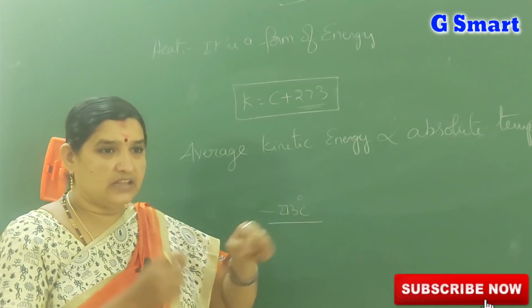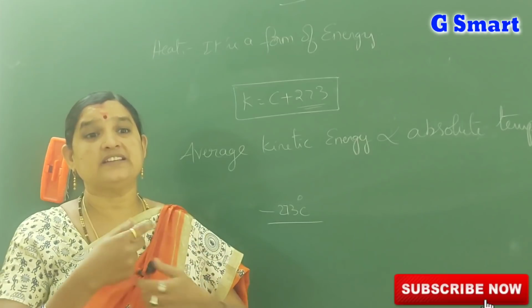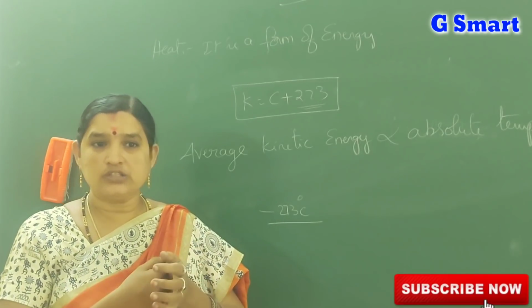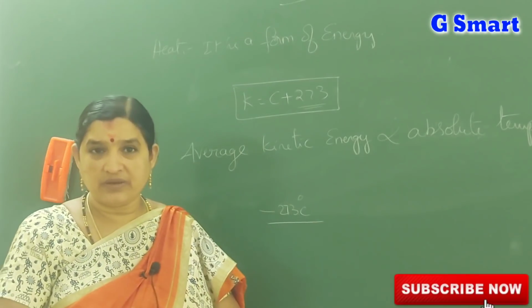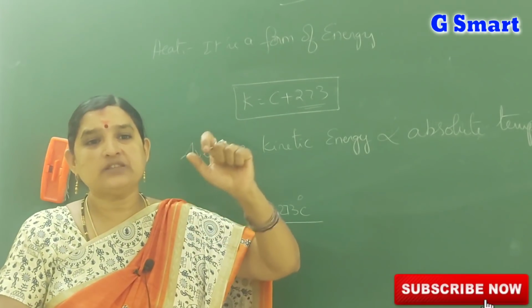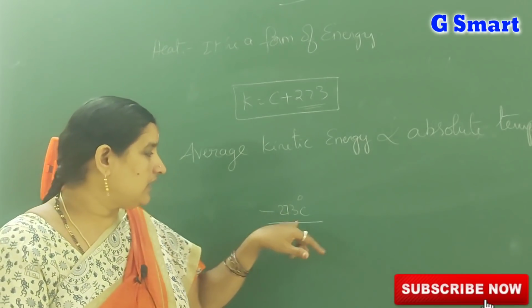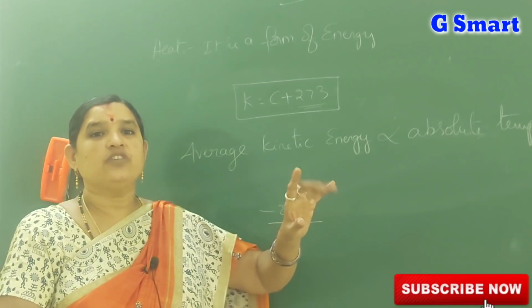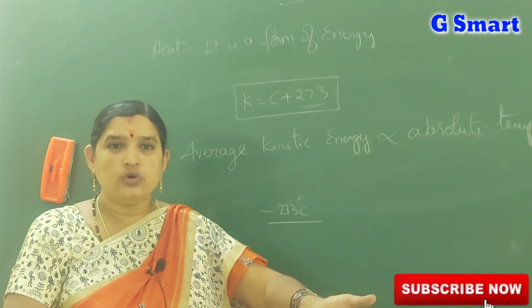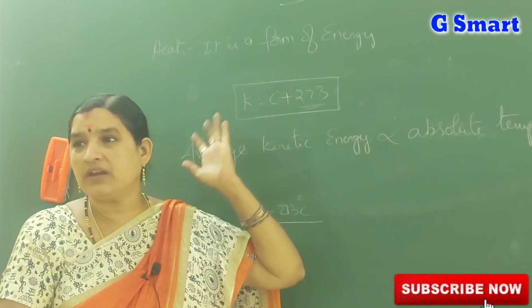They move randomly and collide with each other, creating kinetic energy, and heat is also generated due to friction. When you are decreasing the temperature, the velocity of the gas molecules decreases. At a particular temperature, minus 273 degrees centigrade, the kinetic energy of the gas molecules becomes 0, means the gas molecules come into a stable condition.